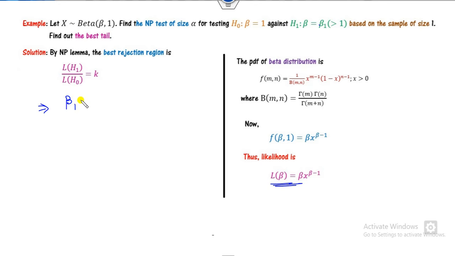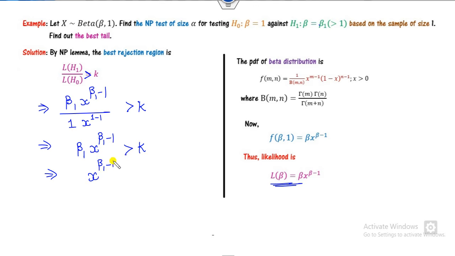So that is beta 1 x raised to the power beta 1 minus 1, and it is greater than k. It will be beta 1 x raised to the power, greater than k. I can take beta 1 to the right hand side. It is k upon beta 1, which I call k1.